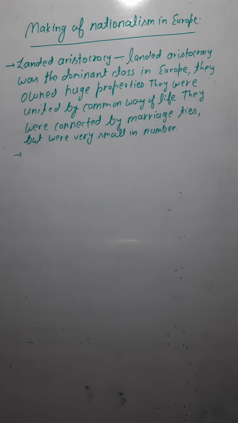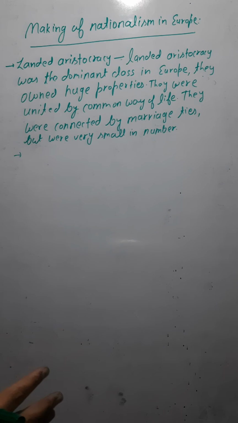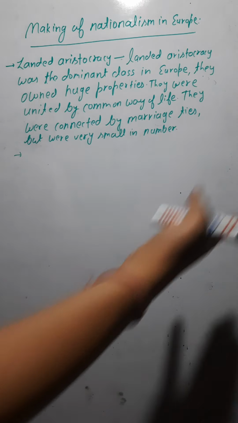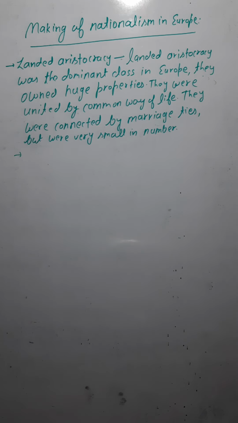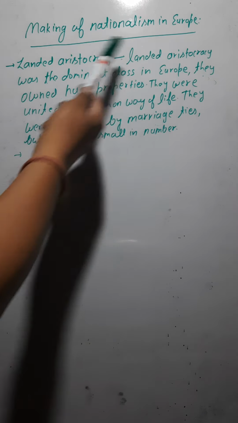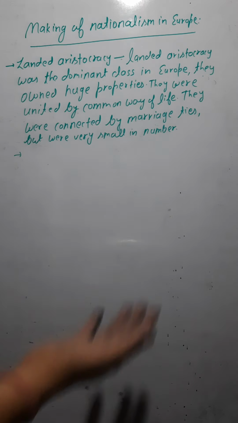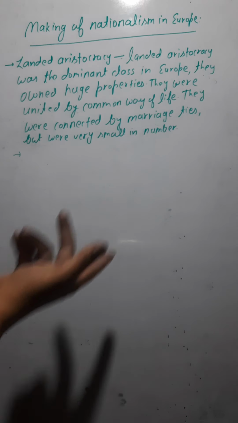The next point under this heading is the landed aristocracy. The landed aristocracy was a class of people who had a huge amount of property. They were the dominant class in Europe, because they had so much property that their dominance was there in entire Europe. But they were very small in number.